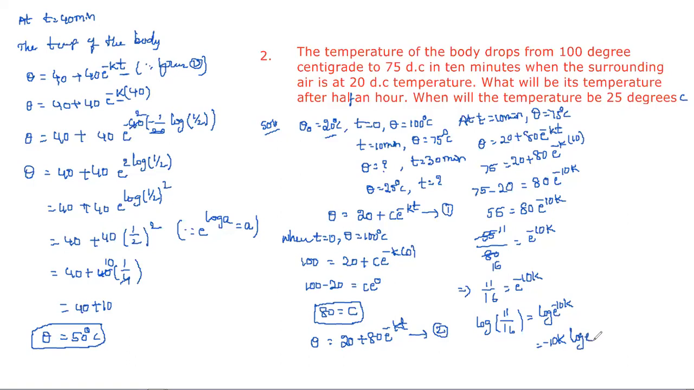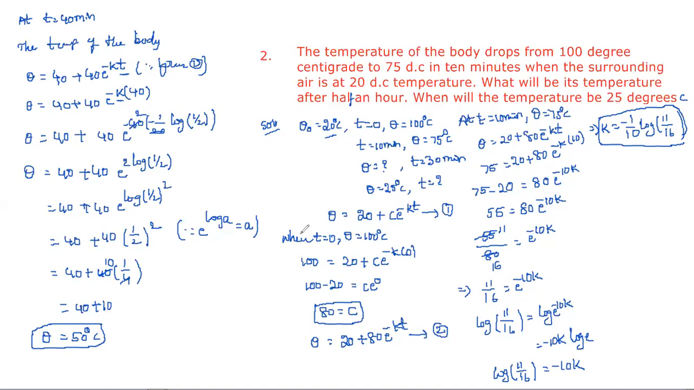So since log e base is equal to 1, log 11 by 16 is equal to minus 10k. From this, we can simply write k is equal to minus 1 by 10 into log 11 by 16. So this is the value of k.